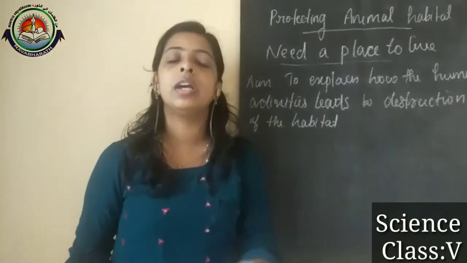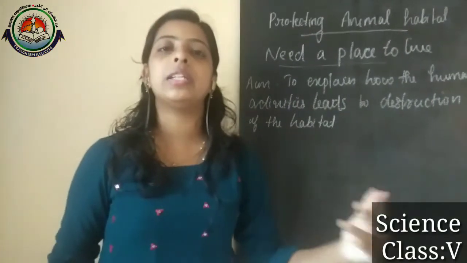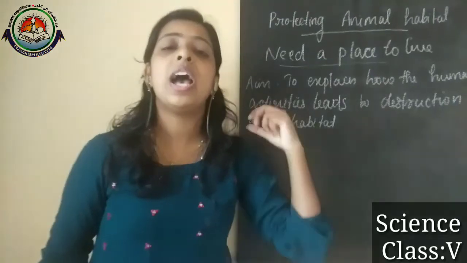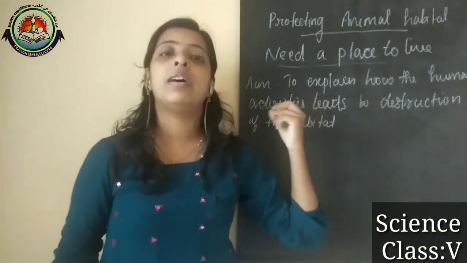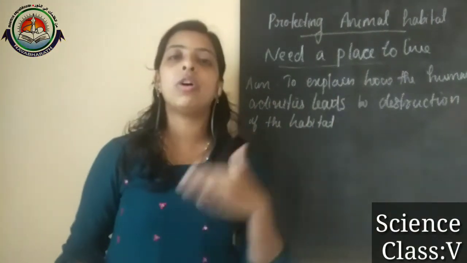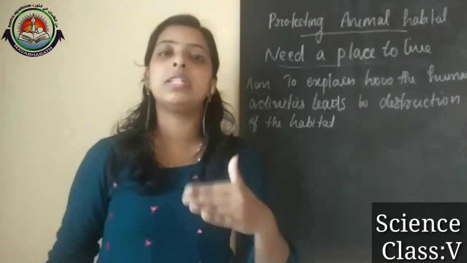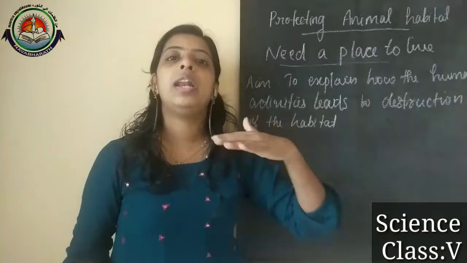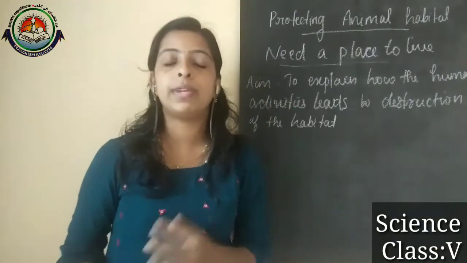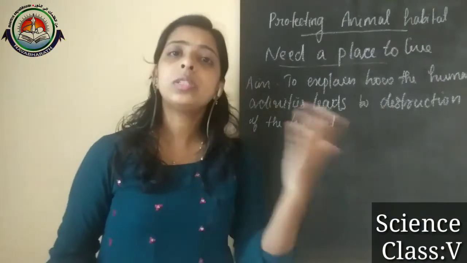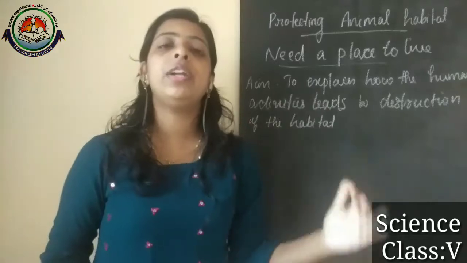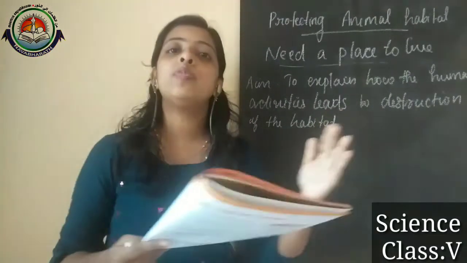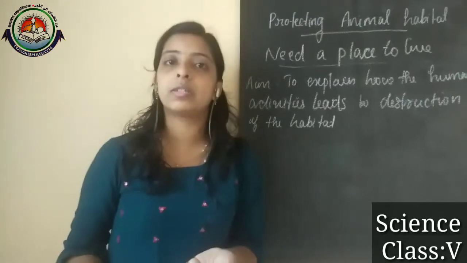not only clearing for making buildings and all, at the same time we are dumping waste into the water bodies and onto the land. Normally, we know the pollutants, that means the waste materials we put on the land or in water bodies, will lead to pollution. When we dump waste on land, it keeps away the grazing animals.